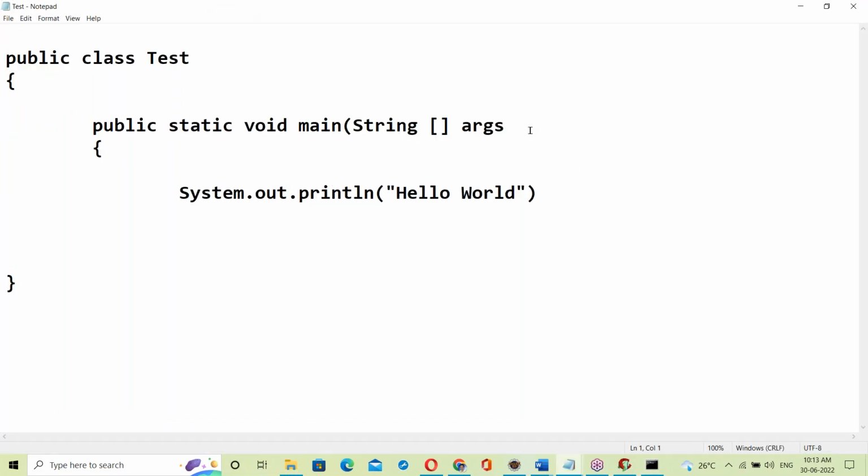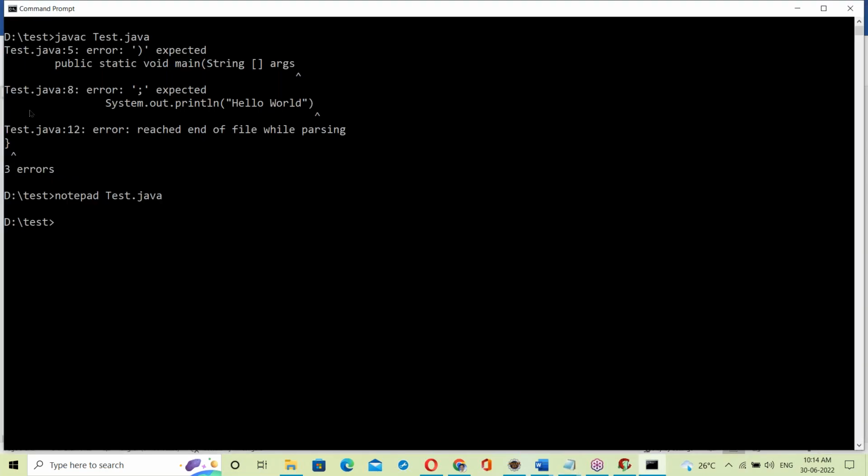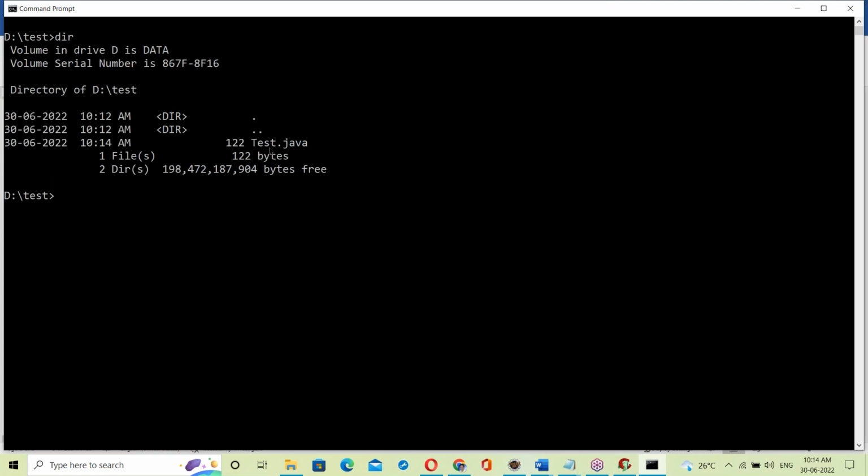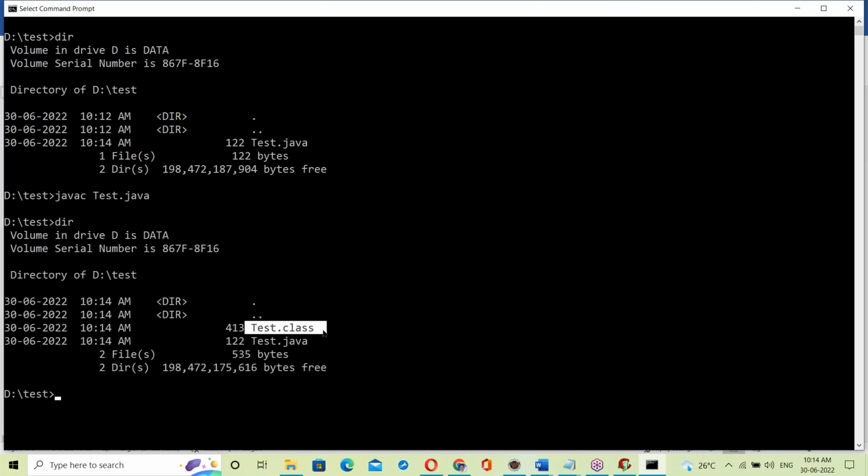Okay, now let us correct all the errors. Correction of these errors: yes, semicolon and bracket missing. Correction, save, and exit. After this, now see here, we don't have a .class file, right? Because errors are still there. If no errors, it generates a .class file. The compiler checks the whole program from top to bottom. If no errors, then it generates a .class file, not .exe.